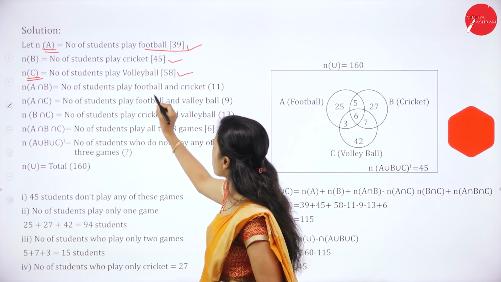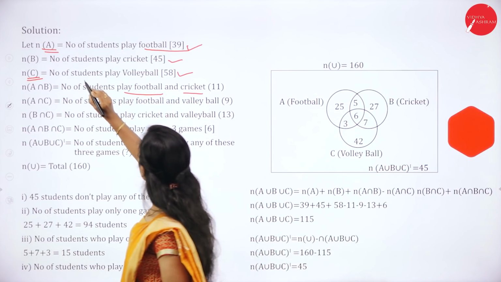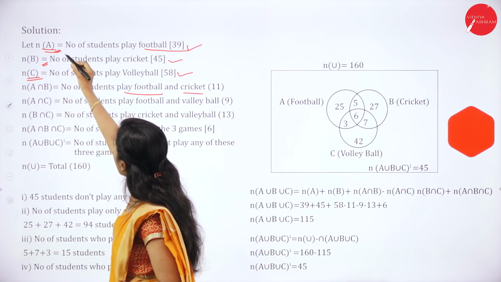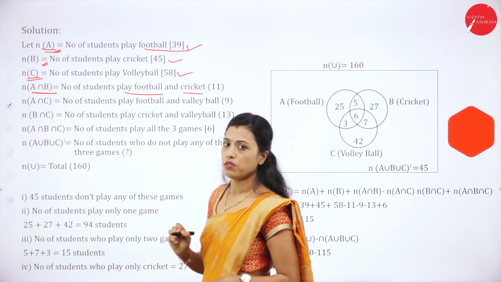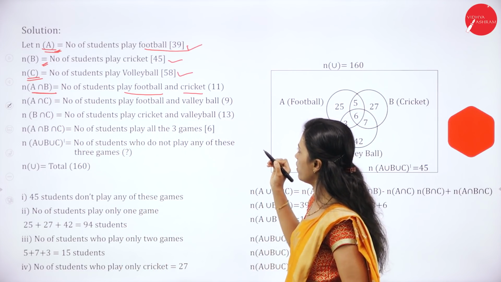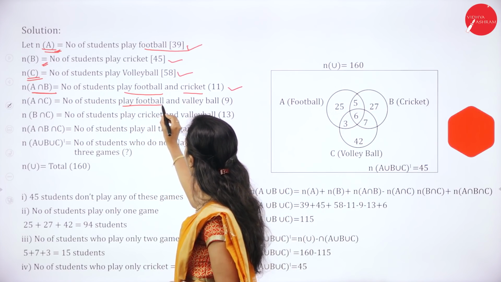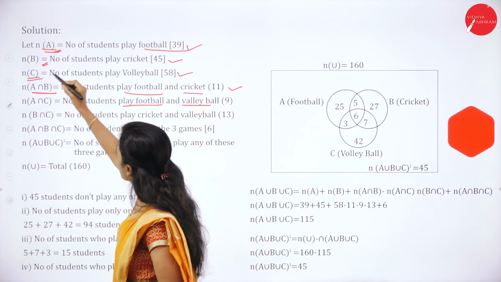Then the number of students who play football and cricket. Football is A, cricket is B. So both means A intersection B, and A intersection B is equal to 11. Then the number of students who play football and volleyball. Football is A, volleyball is C.